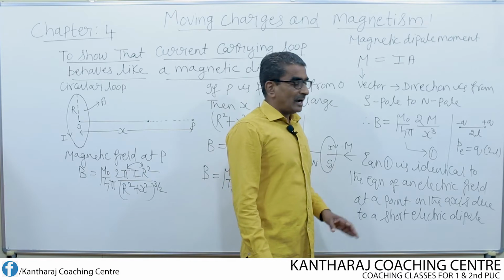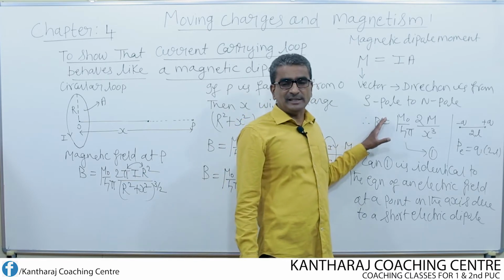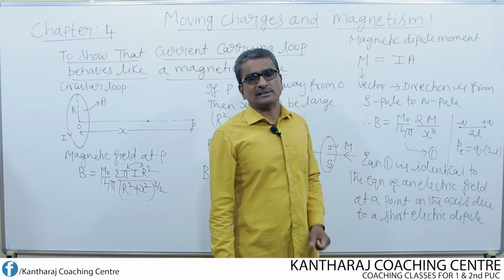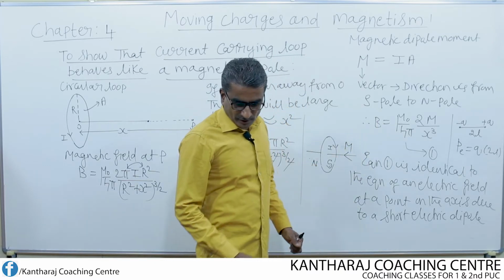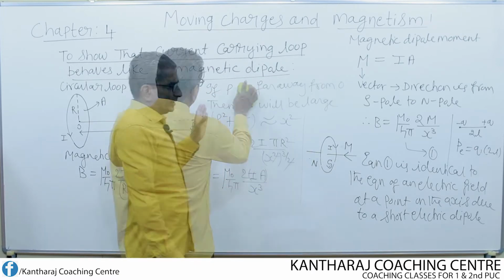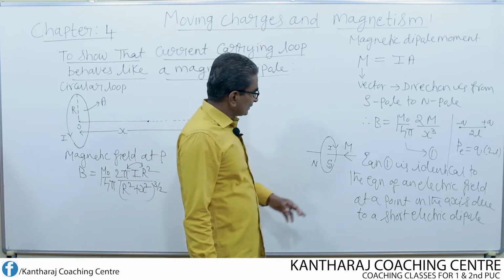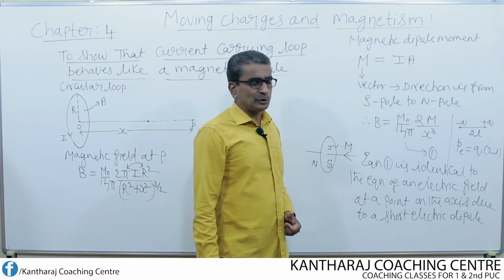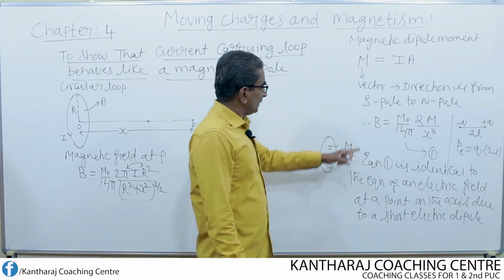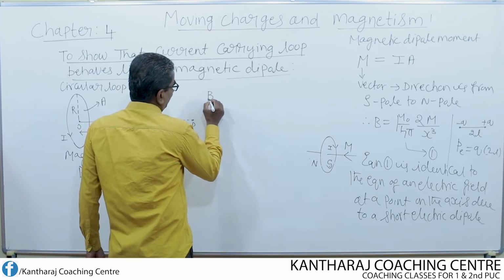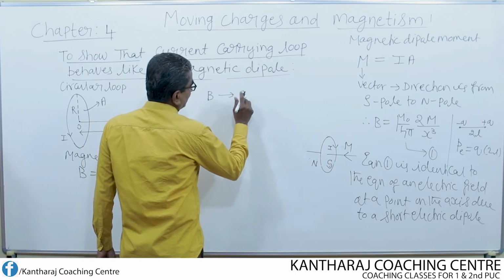Let us show now how this equation becomes equivalent to an equation of electric field at a point on the axis of a short electric dipole. For this, I consider replacement of certain terms. What are the replacements I am going to do in this equation? I replace magnetic field by electric field.